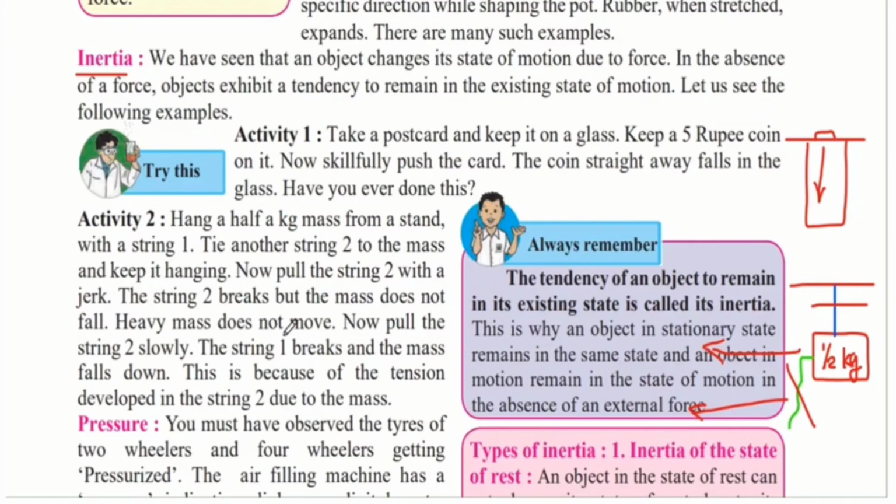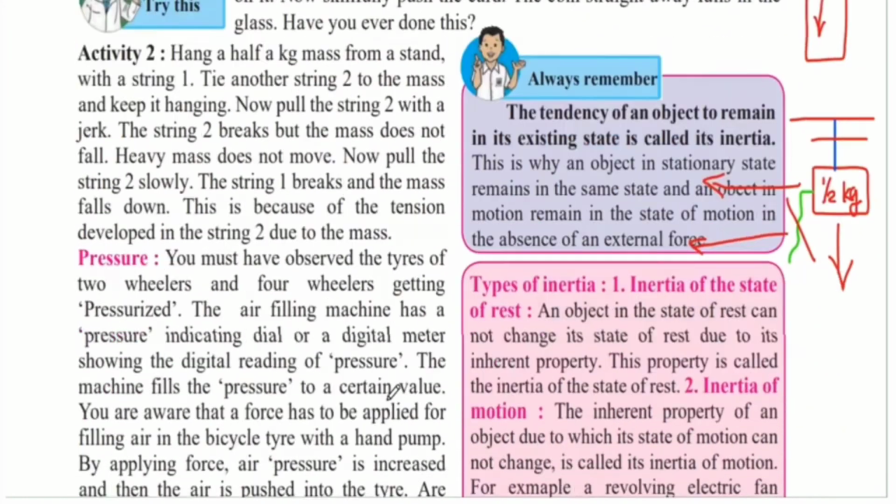Heavy masses do not move. Now pull the string 2 slowly. The string 1 breaks and the mass falls down. When this string breaks, because there is no surface attachment, this mass will now fall down because of the force of gravity. This is because of the tension developed in the string 2 due to the mass.